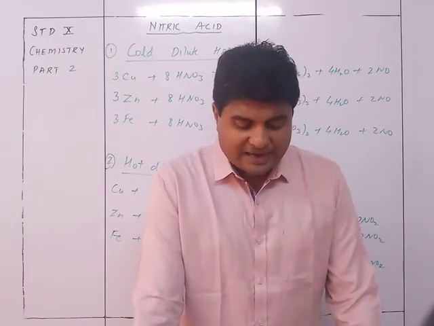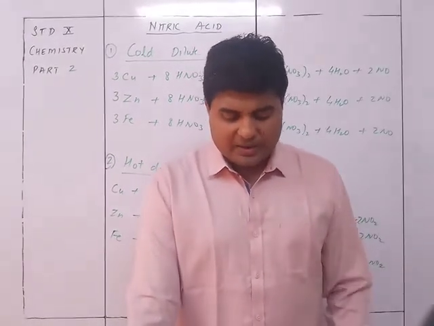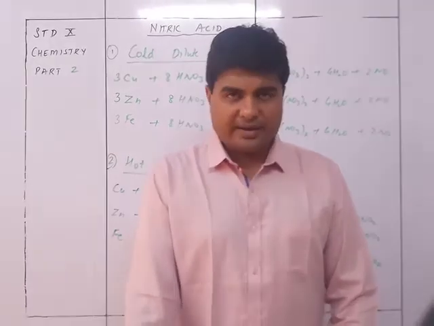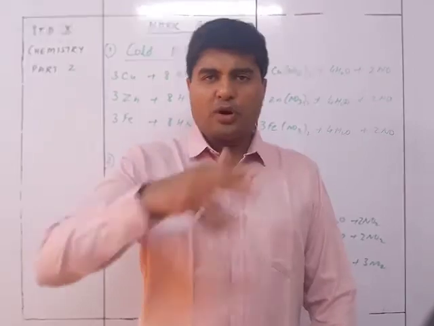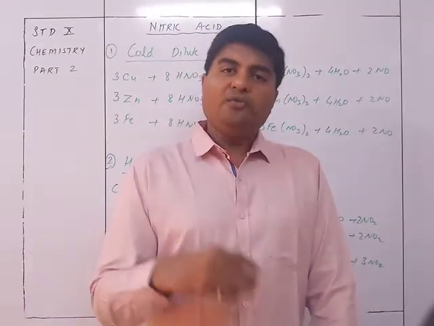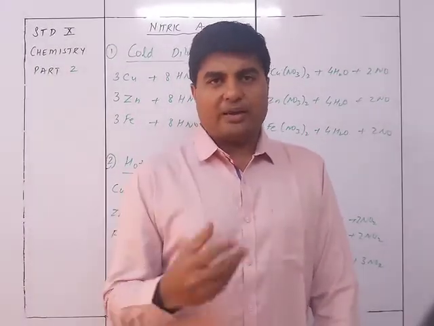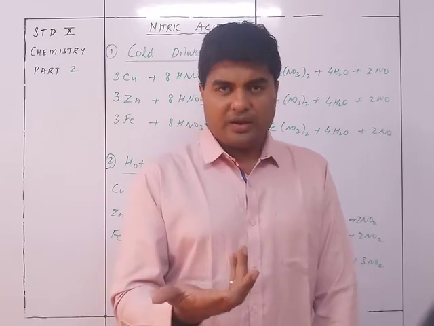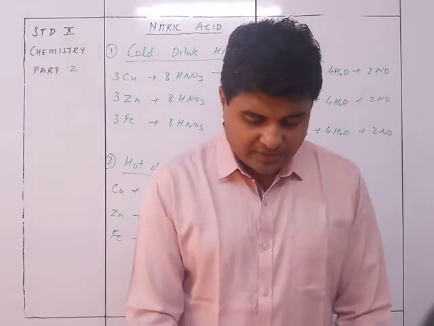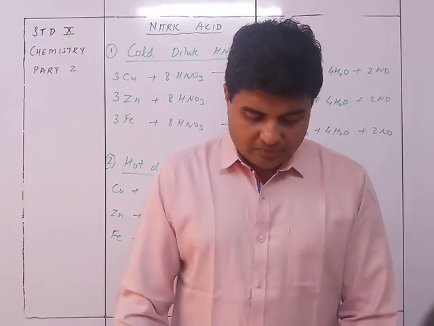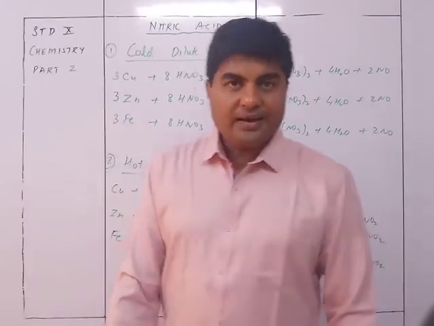So if the oxide layer is removed, mechanically or chemically, the metals become active again. It is just a thin layer formed initially. If we remove it, the coating will form again and we will have to remove it again, unless some chemical is added that prevents the oxide coating from forming, but then it's a different issue. So that was about passivity over here. We will continue further in the next video.